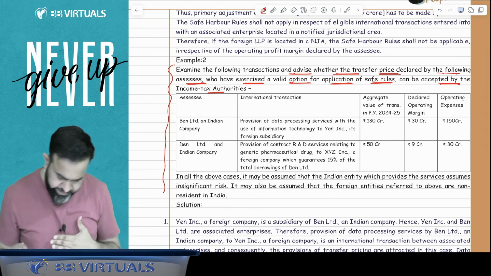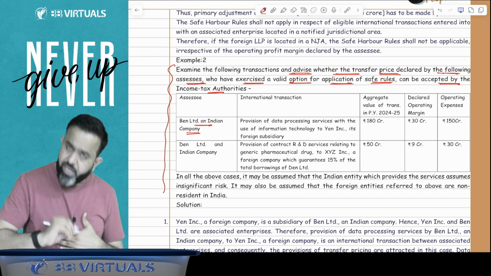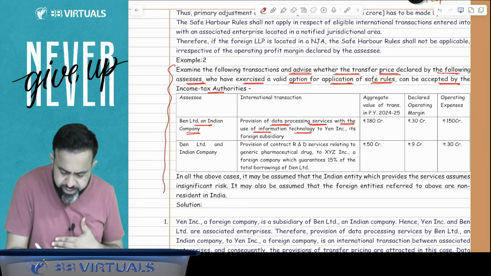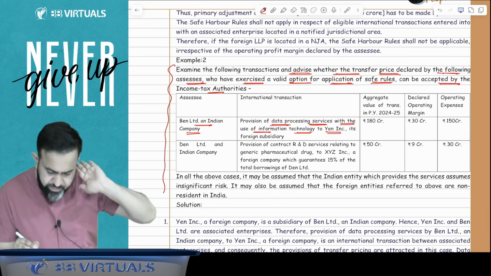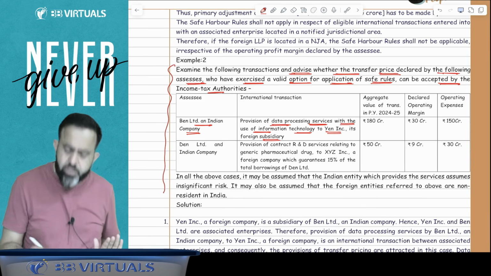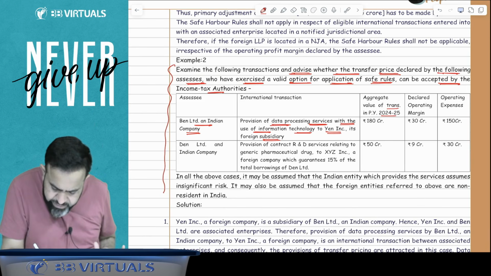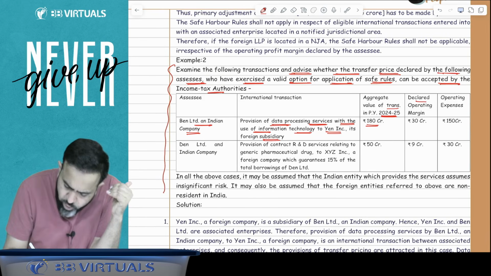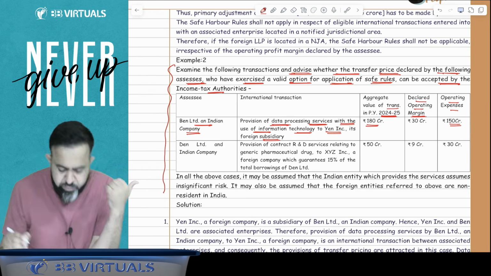Here, Ben Limited is an Indian company providing data processing services with the use of information technology to INC. Basically, it is an IT enabled service. Its foreign subsidiary is an associate enterprise. The aggregate value of transactions in previous year 24-25 is 180 crore. The declared operating profit is 30 crore and the operating expenses are 150 crore.